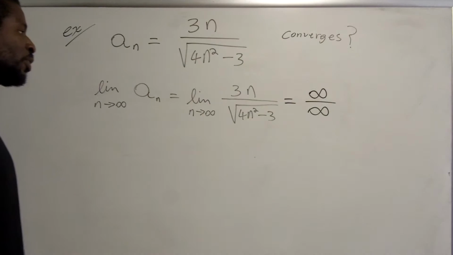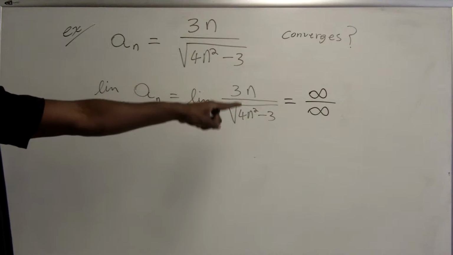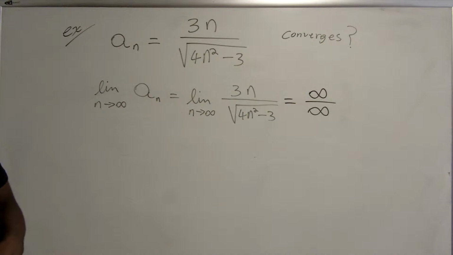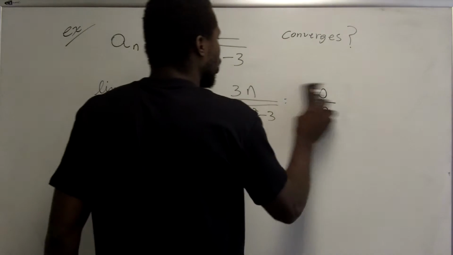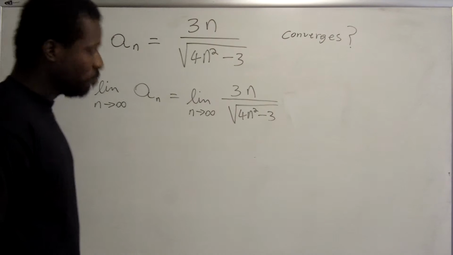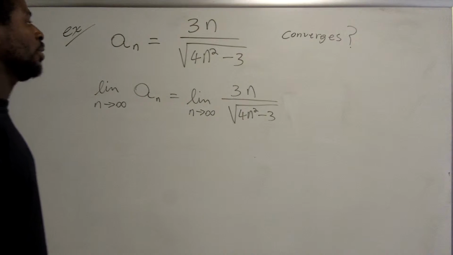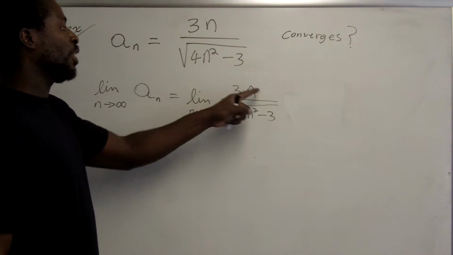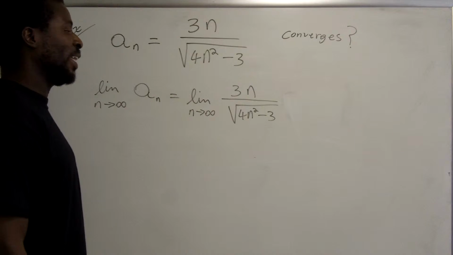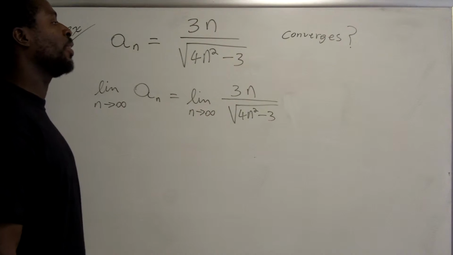From there, there's a few things you can do. Since you get infinity over infinity, we could apply L'Hopital's rule, but there's a little bit of an easier way of doing it here. L'Hopital's rule will work, but at one point in Calc 1, we learned a method of dividing everything by the highest power and then taking the limit. So let's try that method.